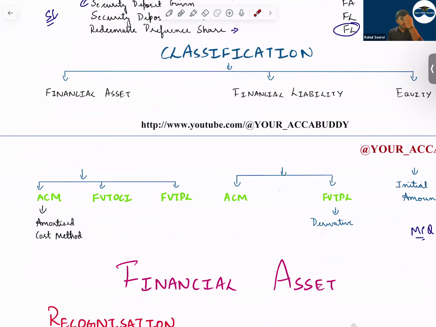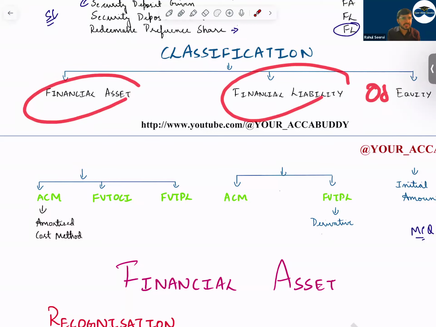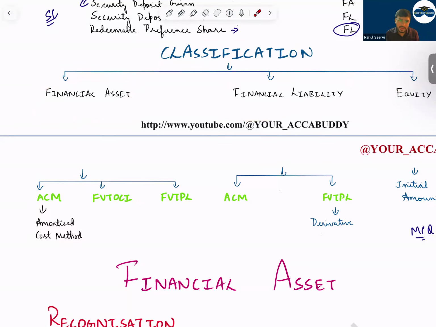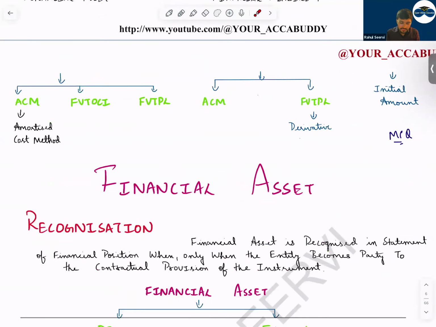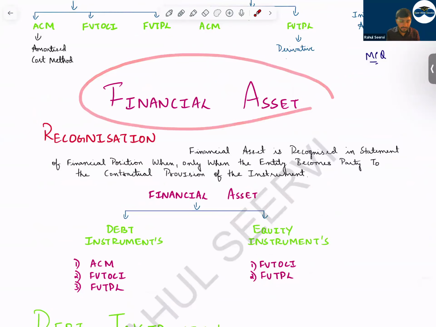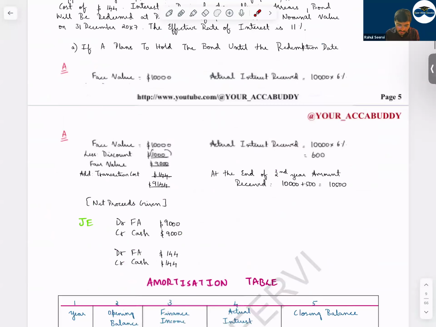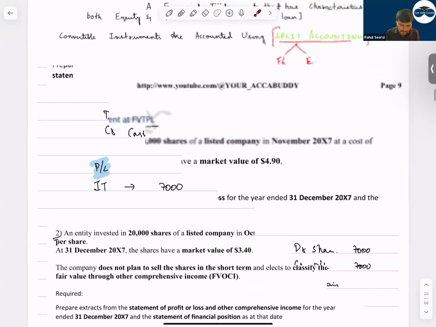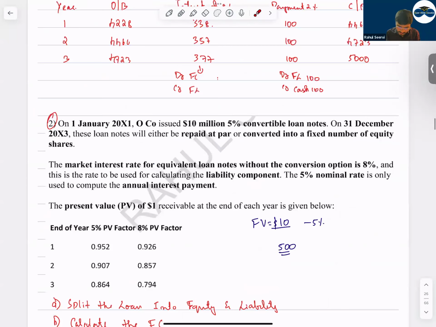Now, under financial asset, further we have the classification of two things: debt instrument and equity instrument. In financial liability, only financial liability and equity. So for one party it's a financial asset, and for the other it's a financial liability or equity. And under financial asset, two categories, debt and equity. Let us first do financial liability revision so that financial asset will become easy.